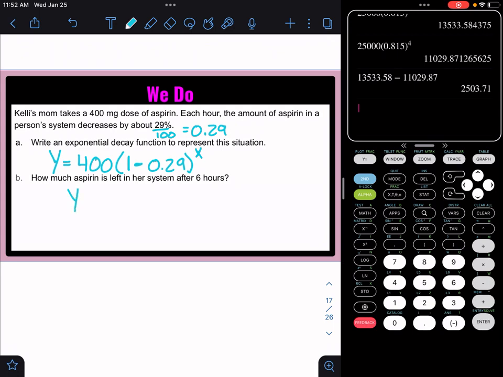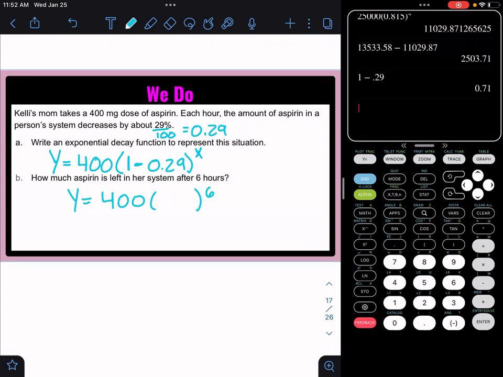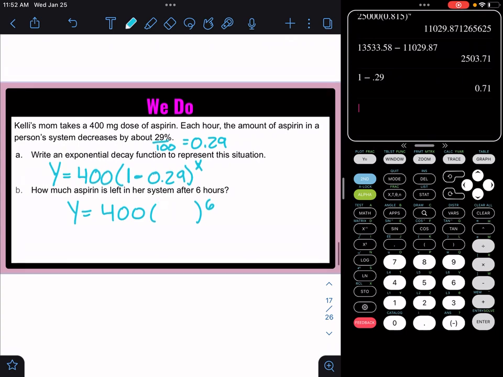All right, now in this problem, they want to know how much would be left after 6 hours, which means I'm going to have to raise this to the 6th power. And what is 1 minus 0.29? It'll be 0.71. You don't have to do that, but I just like to.